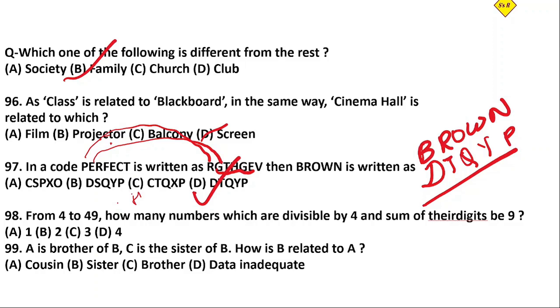From 4 to 49, how many numbers are divisible by 4 and have the sum of their digits equal to 9? They have asked the question. We have numbers from 4 to 49 and they are divisible by 4. If something is to be divided by 4, then it should be an even number. Then how many are there which have the sum of their digits as 9?